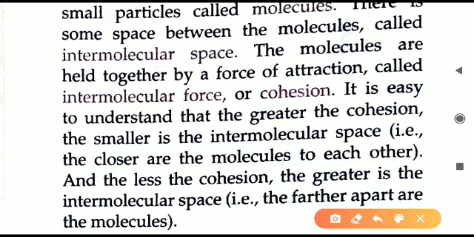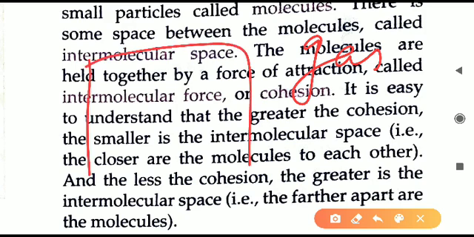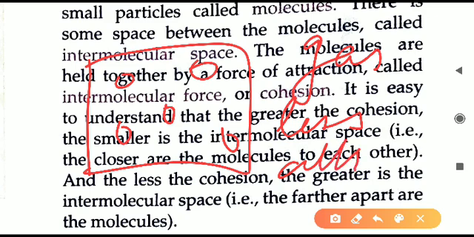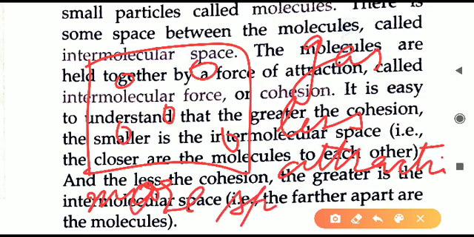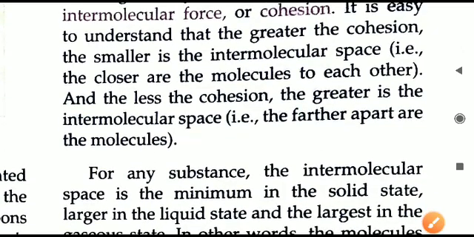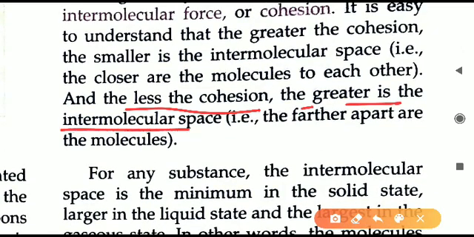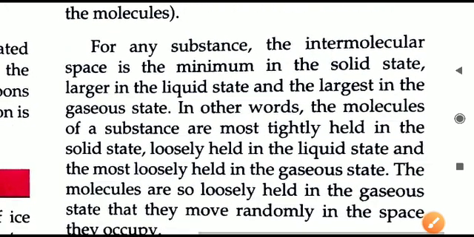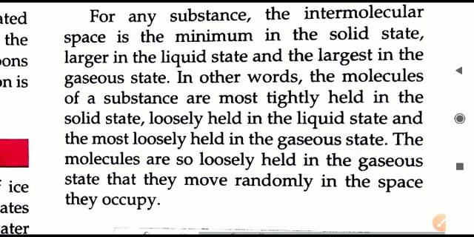But in the case of gas, what is happening? In the case of gas, the molecules are very far away from each other and there is a large space between the molecules. Why is this large space there? Because of less attraction. Very less force of attraction is there. As a result, very large space is there. So we can say more space is there due to less attraction. The opposite also we can say, if less attraction is there, the greater is the intermolecular space. Just now I told you about the gas. So that is all about the intermolecular force and the state.